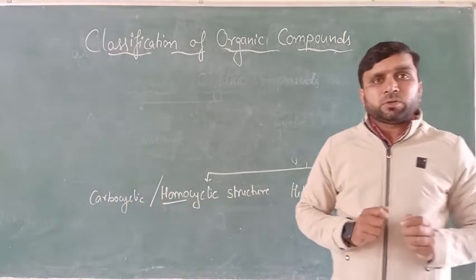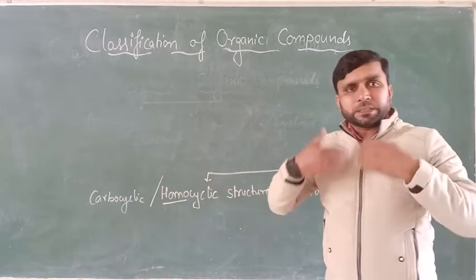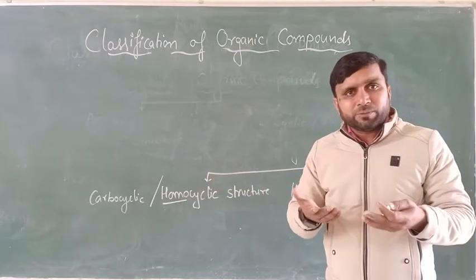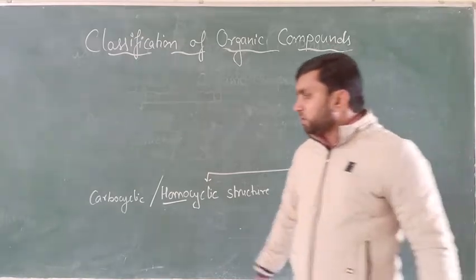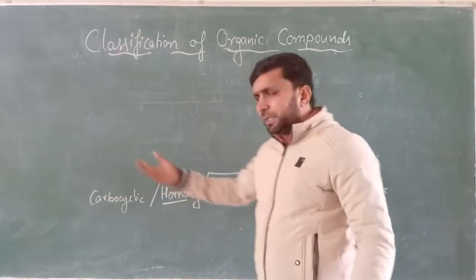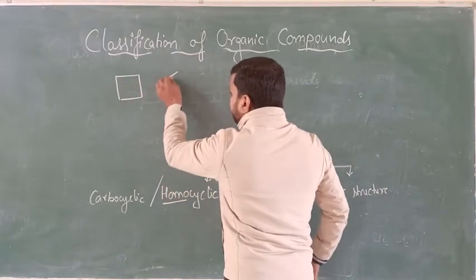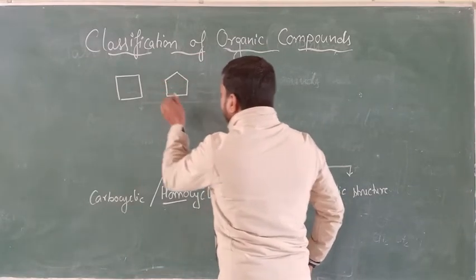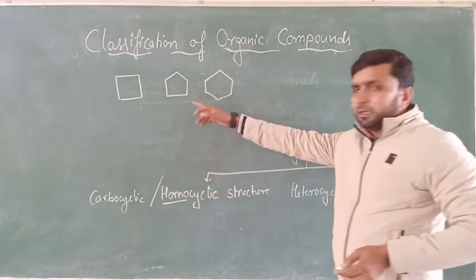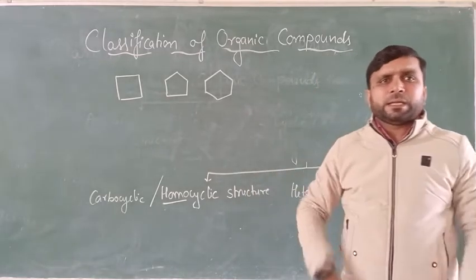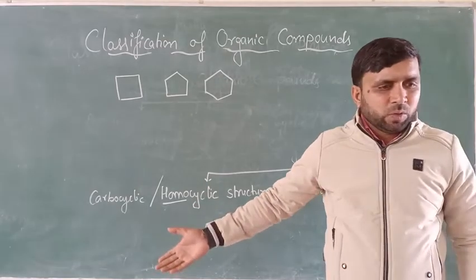Why? Because we are discussing organic compounds, meaning carbon compounds, so definitely carbon will be there in the cycle. In homocyclic all the atoms will be the same, meaning all the atoms will be only carbon. So it is also called carbocyclic. There are many examples. You can talk about cyclobutane, cyclopentane, even cyclohexane. Many examples are there, because all the atoms present in the cycle are only carbon, so they will be called carbocyclic, or they will be called homocyclic.